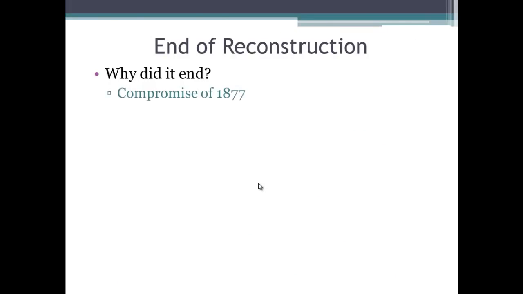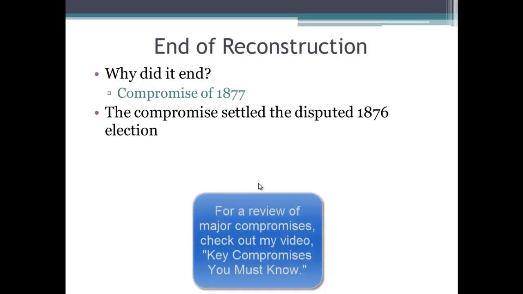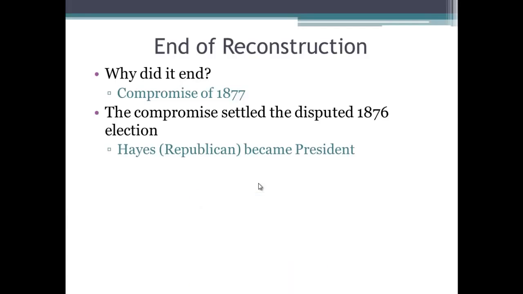Okay, the end of Reconstruction. Why did it end? It ends because of the Compromise of 1877, and this appears so frequently in the APUSH exam. The Compromise settled the disputed 1876 presidential election between Rutherford B. Hayes, who is a Republican, and Samuel Tilden.